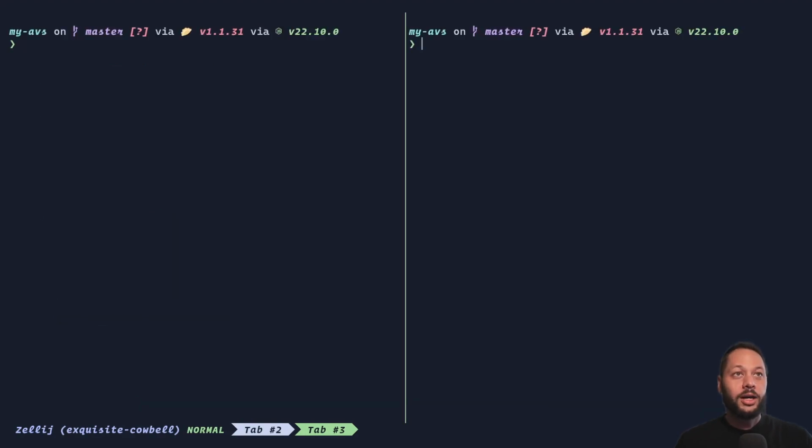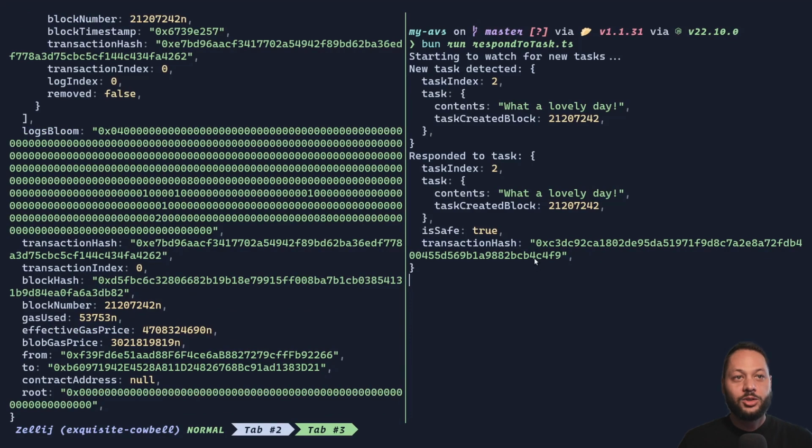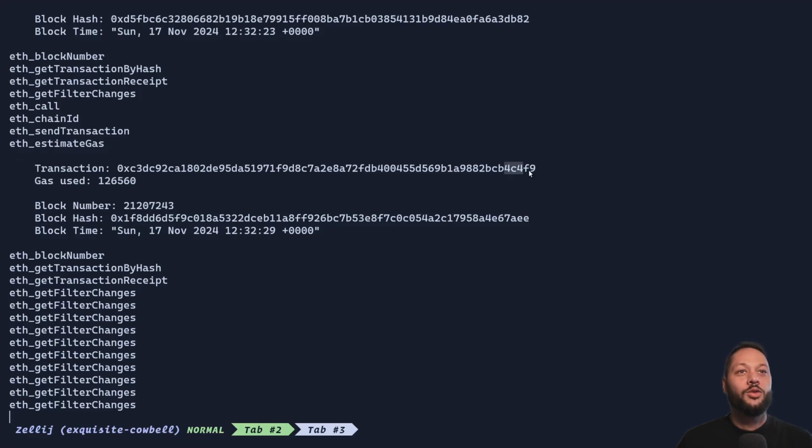So in my terminal, I'm going to open two panes. I'm going to run this respond to task script, and we're starting to watch for new tasks. Then let's run this create task, and you can see that the watch for task script detected a new task, and then ran it through the LLM, responded to the task, and then decided that the content we sent through was safe, so it set it to true. And we can check this transaction hash 4C4F9. If we go to Anvil, we can see the transaction hash 4C4F9.